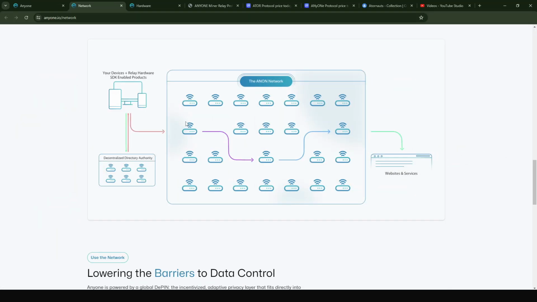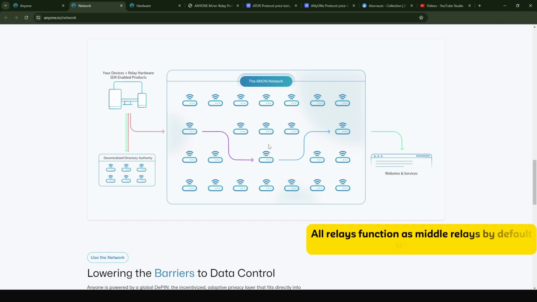Before I get into it, there's one thing that I want to clarify. Like I said, there are different relays through which data is channeled. The first relay is called the entry relay, the second is the middle relay, and the third is the exit relay. Most of the relays that are going to be set up are going to be middle relays. So if you set up your ATO relay, sorry, I still call it ATO because the migration was pretty new, but if you set up an ANyOne relay, what you are setting up is by default going to be a middle relay.